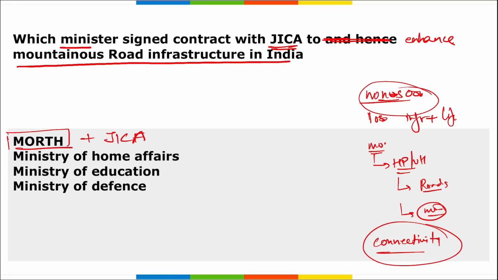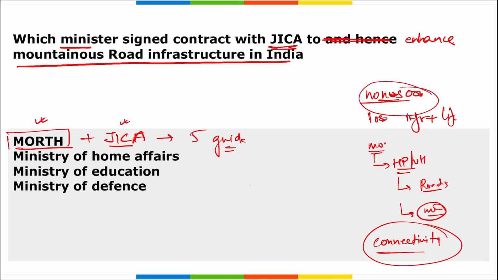And they have released five guidelines. What is JICA? JICA is the Japan International Cooperation Agency, correct? So the Ministry of Road Transport and Highways, along with JICA, released five guidelines to enhance the mountainous road infrastructure in India.